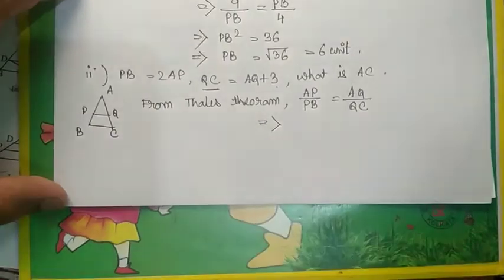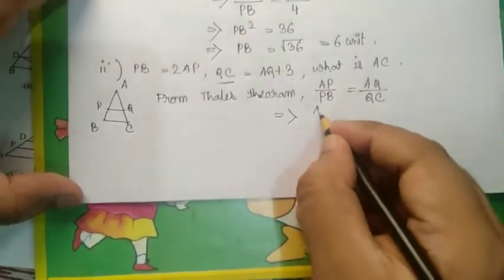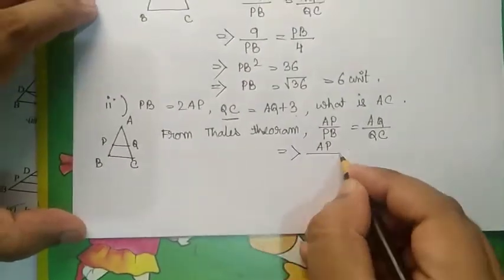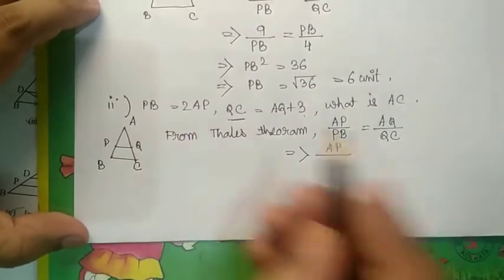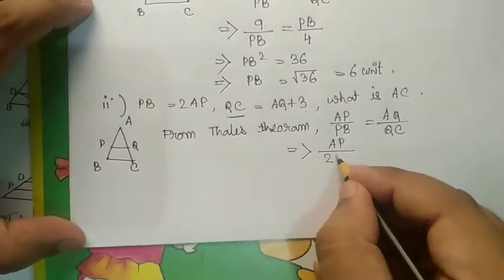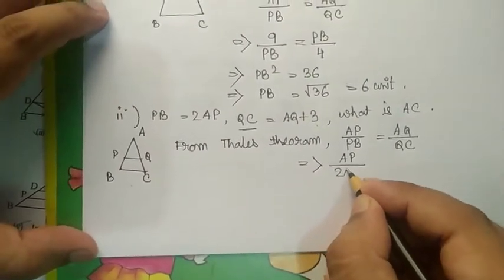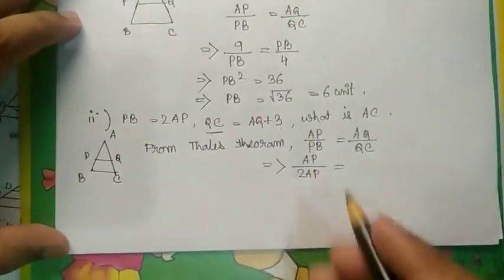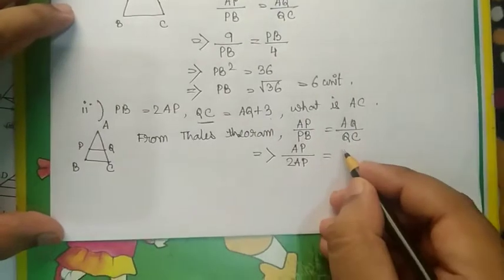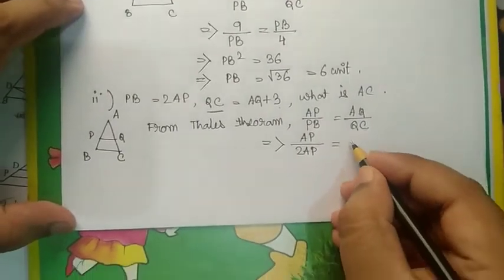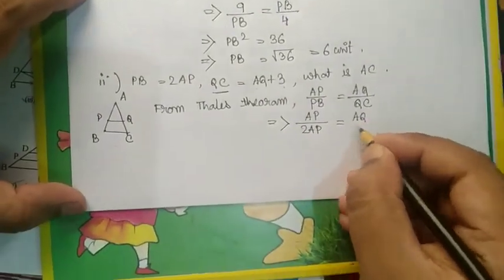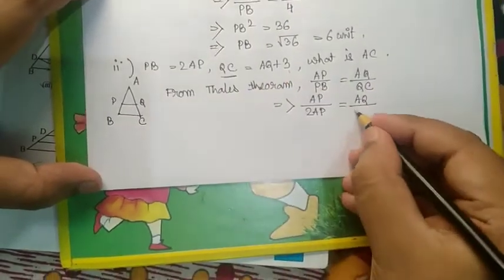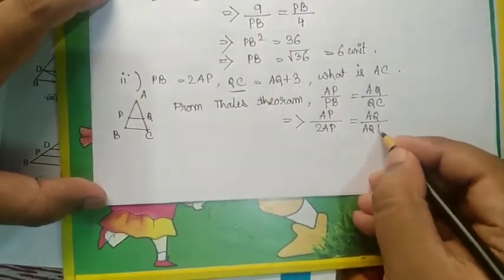Now AP by PB means 2AP, so we put 2AP equal to AQ, it should be AQ, and QC means AQ plus 3, so AQ plus 3.